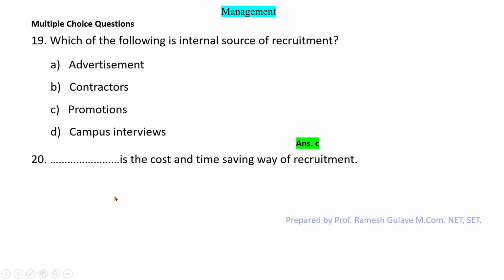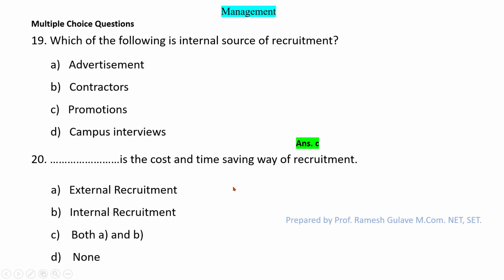Next question is dash is the cost and time saving way of recruitment. Dash is the one which saves the cost and time. So external recruitment, internal recruitment, both A and B, and none. So we know that internal recruitment is cost and time saving, because for external recruitment we have to publish advertisements and spend money, so it is costly and time consuming. But internal recruitment is time saving and cost saving. So here option B is the right answer.